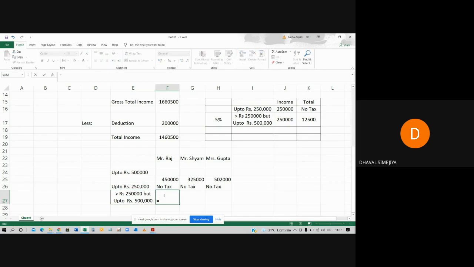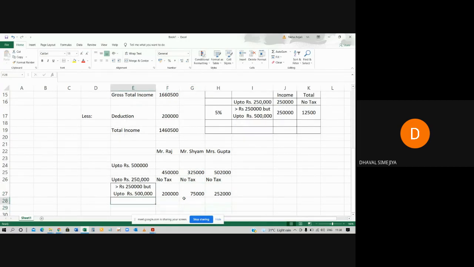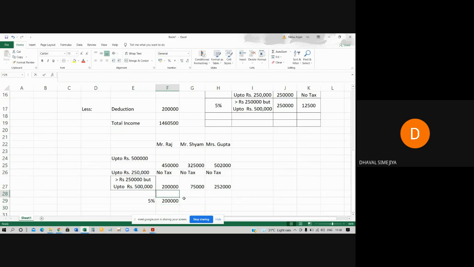So here total income 4 lakh 50,000 minus 2 lakh 50,000 rupees. What will be the income? 2 lakh rupees. The same figure 75,000, and the same figure over here 2 lakh 52,000 rupees. Now tax will be 5%. Tax rate will be 5%.